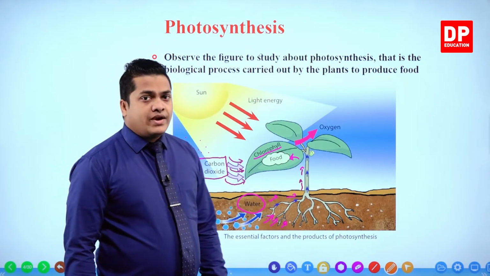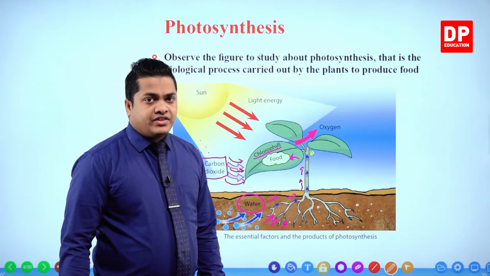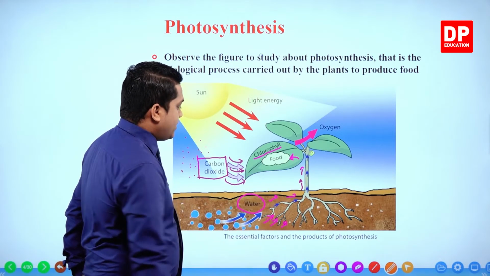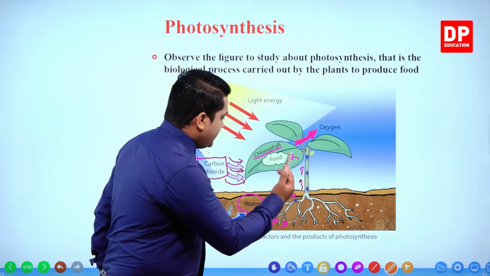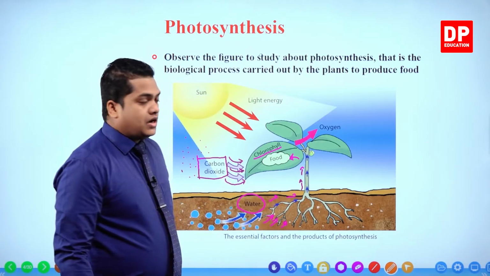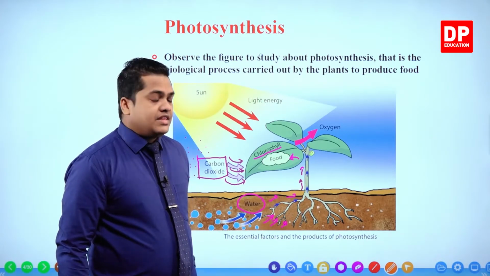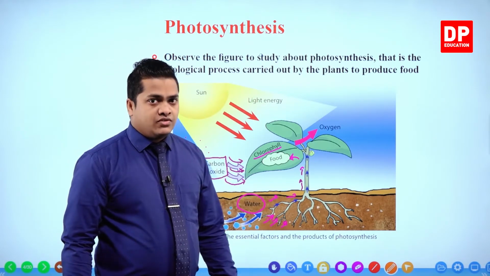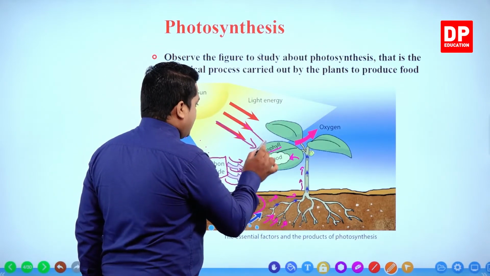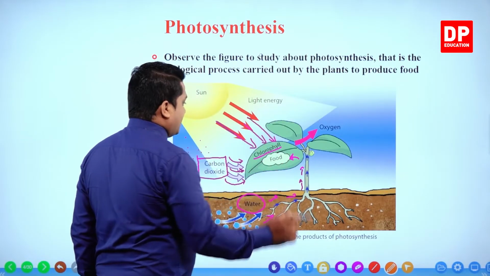So all the raw materials are now available within the plant leaf. Carbon dioxide is absorbed by the stomata, and the water is absorbed by the roots and transported to the plant leaf. Then within the plant leaf, you can observe the chlorophyll. Sunlight or solar energy can be directly absorbed by that chlorophyll.